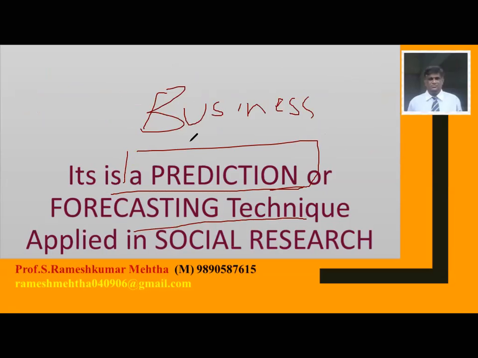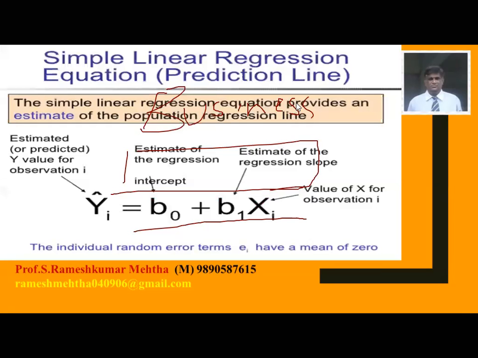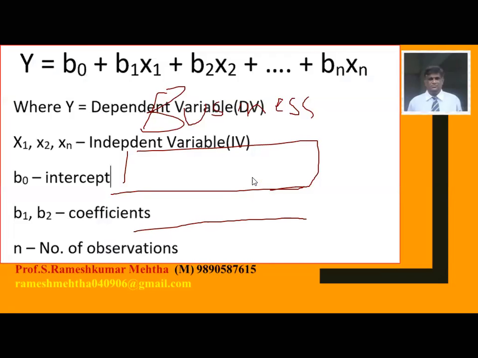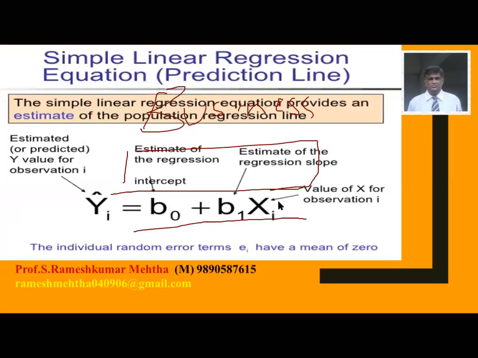Now, with this background of our theory, let's do a small problem, and then we will understand what we are talking about. I have taken a small example. Now you can ask me, sir, what does this model look like? I will give it in simple terms, not some complicated nomenclature, otherwise you will say, sir, this is very difficult. Simple: y is equal to a plus bx. You can just remember y is equal to a plus bx.